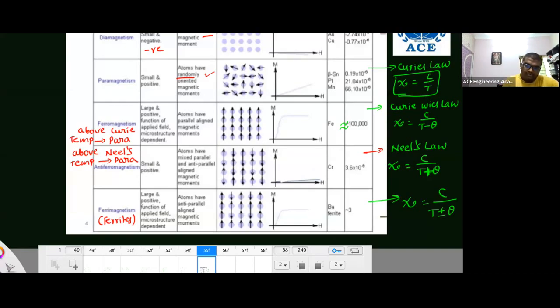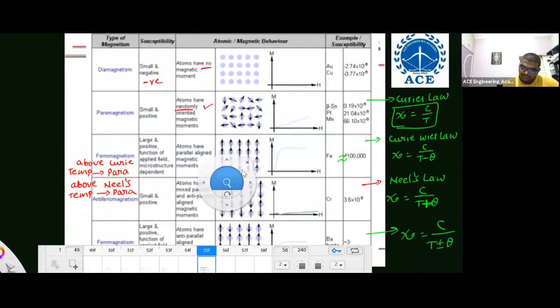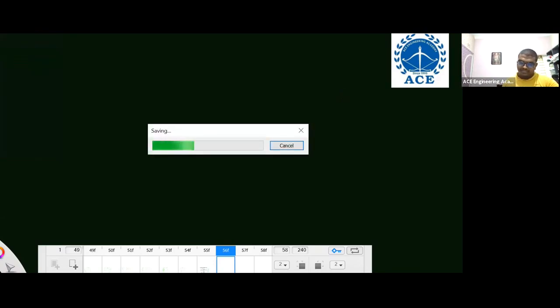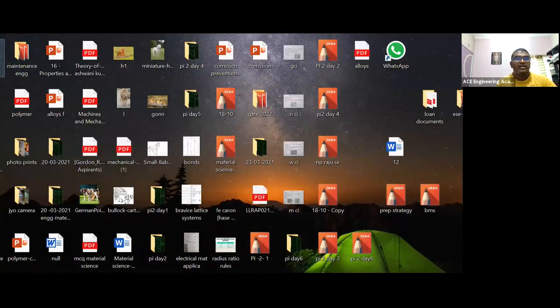And next, one more important thing here: hard and soft magnetic material. That was also asked in one exam. I'll give you the properties of hard and soft magnetic material. Theta is the temperature.